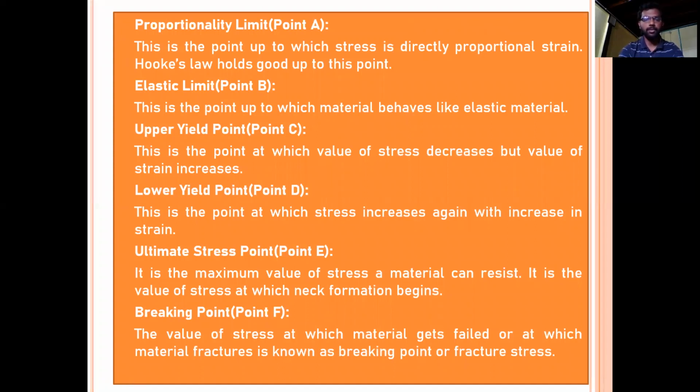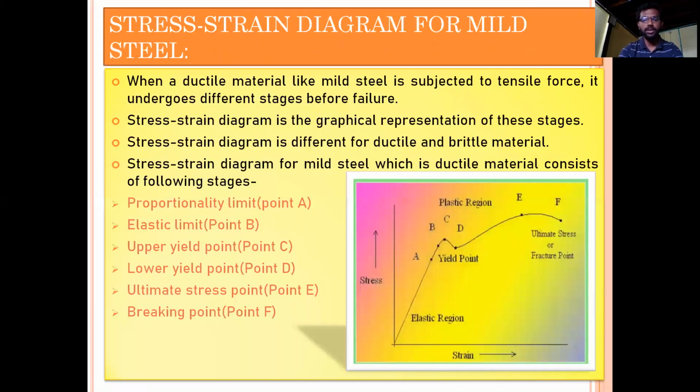The next point is the lower yield point. This is the point at which the stress increases again with the increase in strain. Here, if you see this point, this is the lower yield point. At this point, what is happening? Again, the stress is increasing, and strain is also increasing. So the lower yield point is the point at which the stress increases again with increase in strain. This is denoted by point D.